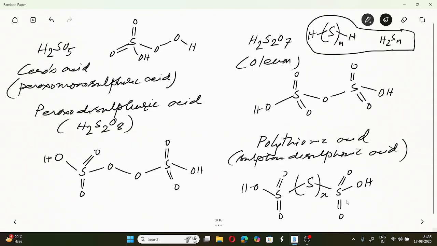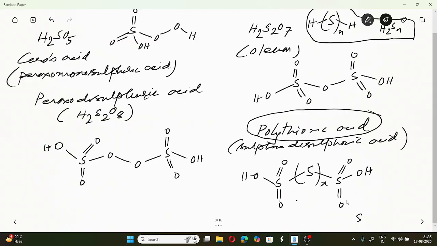and there are two SO3H groups. So sulfane disulfonic acid or polythionic acids, okay. It starts with a minimum number of sulfur atoms, x equal to 1 is the minimum. So it starts with S3, isn't it? H2S3O, how many oxygens? 1 2 3 4 5 6, it starts with H2S3O6. This is trithionic acid.